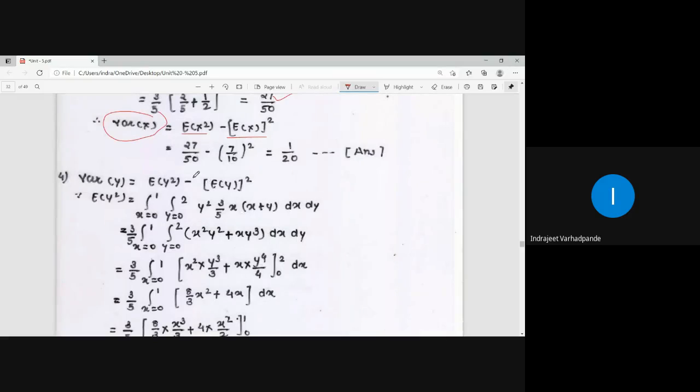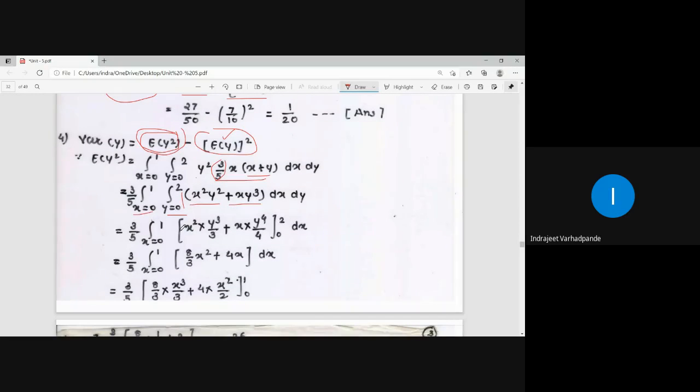How will variance of y be calculated? Expectation of y square minus expectation of y whole square. This quantity is available. How to calculate expectation of y square? Integral y square multiplied by the function, 3/5 constant outside, open the bracket of x y square, you are left with x square y square plus x y cube. x is integrated between 0 to 1, y is integrated between 0 to 2.